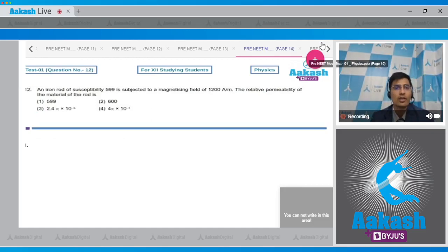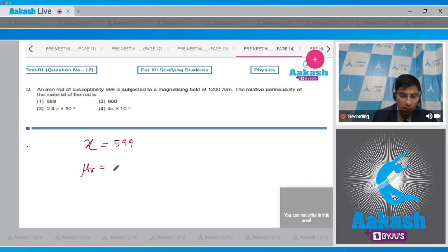In question 12, an iron rod of susceptibility 599 is subjected to a magnetizing field of 1200 ampere per meter. The relative permeability of the material of the rod is. Dear student, it is given that the susceptibility, that is Xi, is equal to 599. From the concepts from the chapter magnetism and matter, we can write down that mu r, that is the relative permeability, is equal to 1 plus Xi. So that will be equal to 1 plus 599, and this will give us a value of 600. Please note that the relative permeability has no units. Therefore, for this question, the correct answer is option number 2.